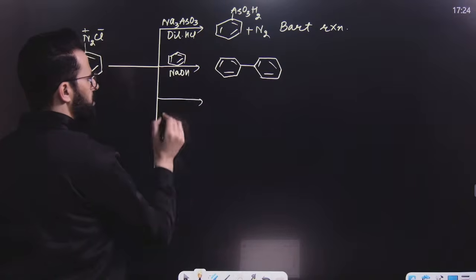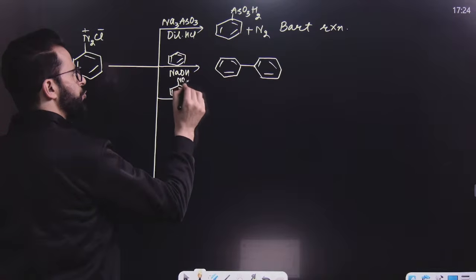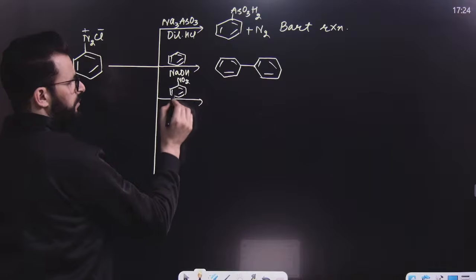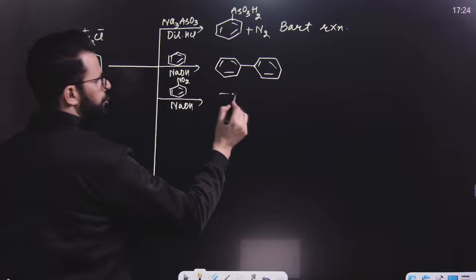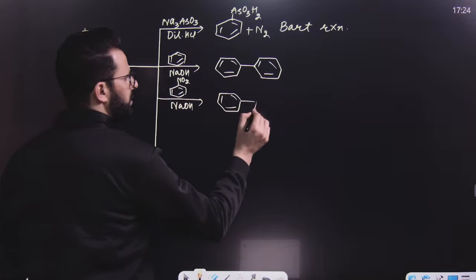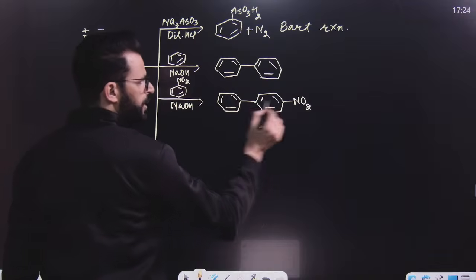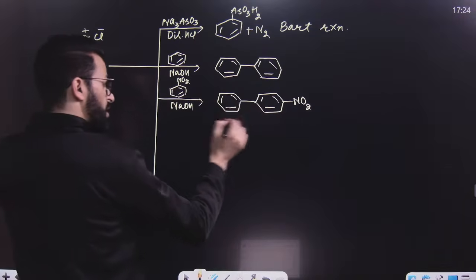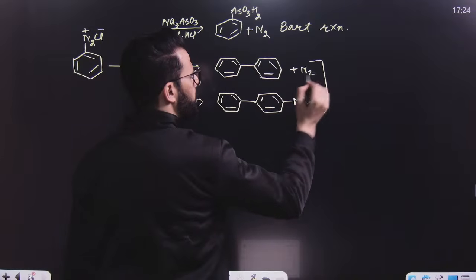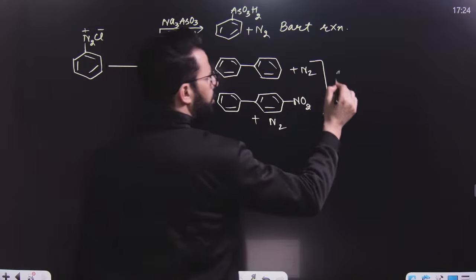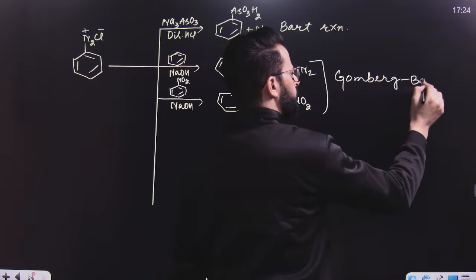Let me show, for example, if you have nitrobenzene, so the nitro group is there. The para position with respect to the nitro group should be attached. So it will result in the formation of this one. This is nitro, this is para. So couple this with this ring, and N2 will obviously be evolved over here. This reaction is known as the Gomberg-Bachmann reaction. This is the Gomberg-Bachmann reaction.